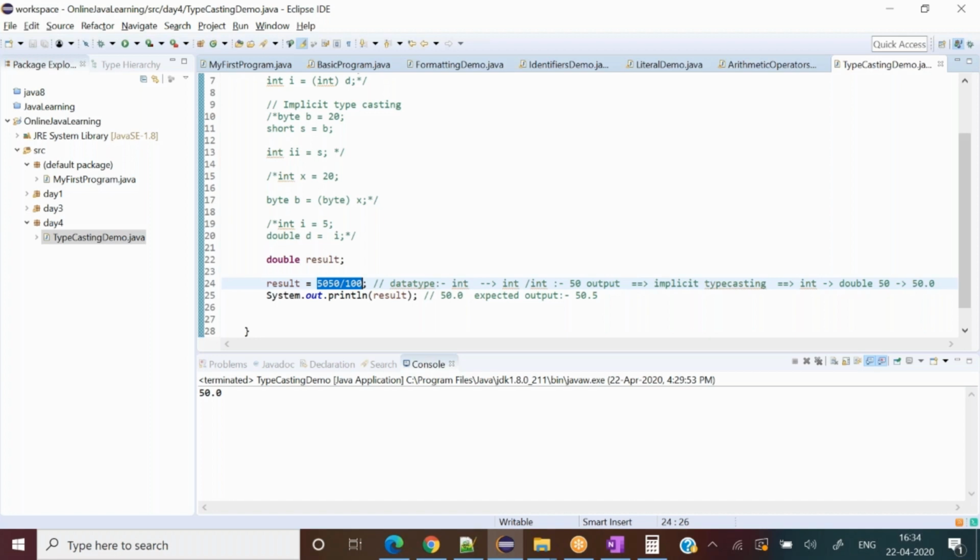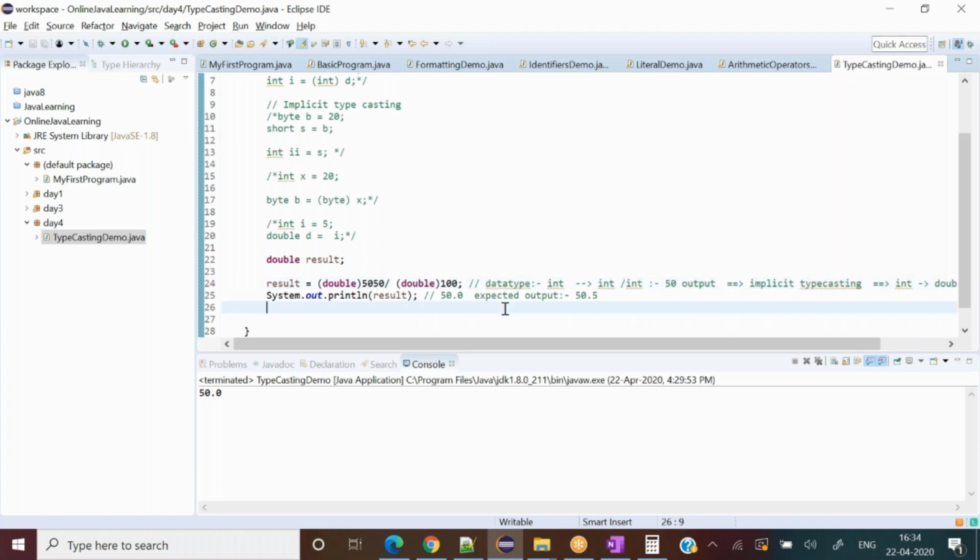In other words, what if I write something like this? Then see, 50.5. It was by default int. I say, no, no, you are not int, you are double.